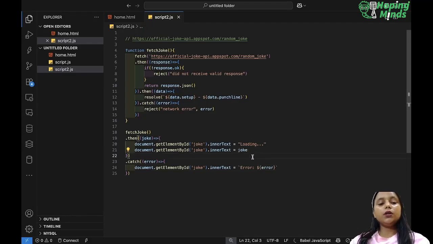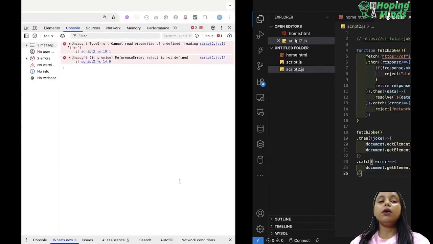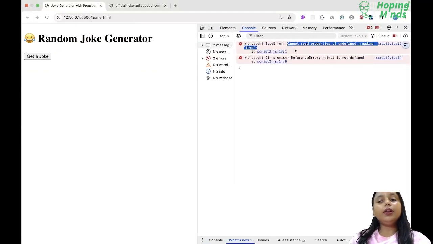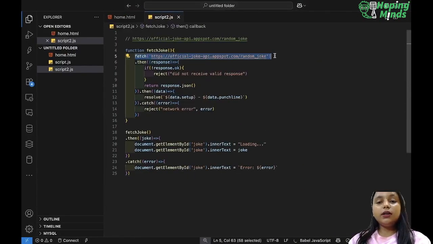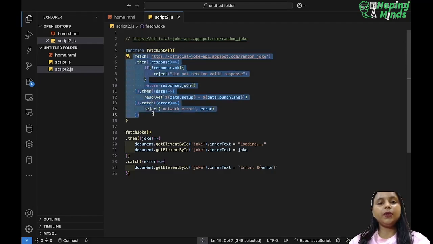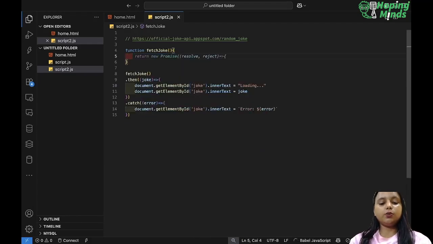Okay. So now there are two things which we need to do. One thing, if you have noticed, I have directly used this fetch method just to tell you that this thing will give us an error. Why? See, cannot read properties of undefined then, because this is supposed to return a promise. That does not mean that we are defining this return. This function is not returning anything over here. This is the thing I wanted to tell you, so that's why I did not use it.